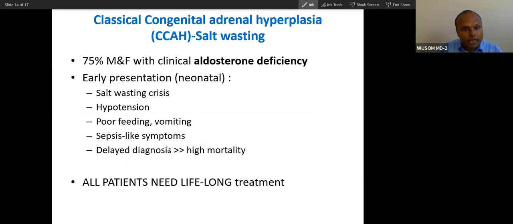Here you will see virilization is also present, but salt wasting is very prominent. The dangerous features are salt wasting, hypotension, poor feeding, vomiting in the newly born baby. So you will have to treat this newly born baby. If you cannot treat, the baby can die. So all patients will need long-term treatment with aldosterone.